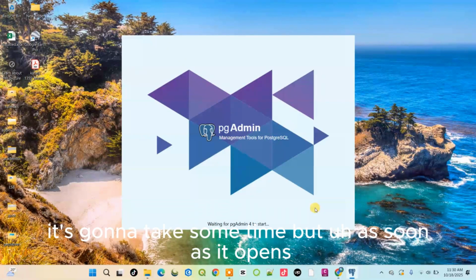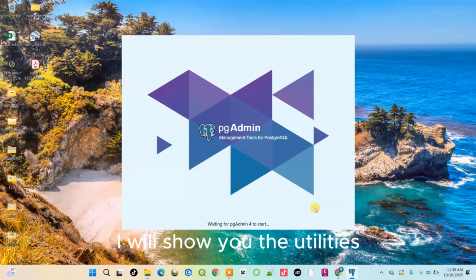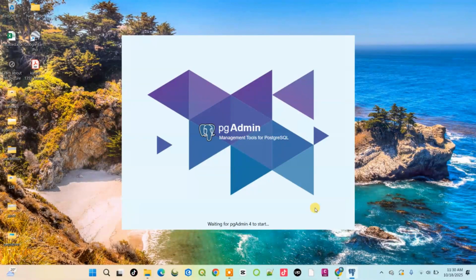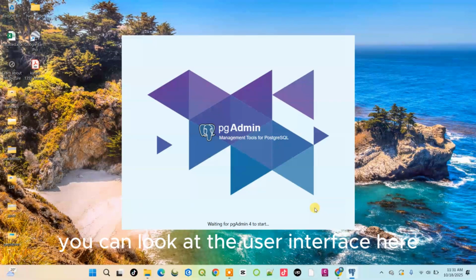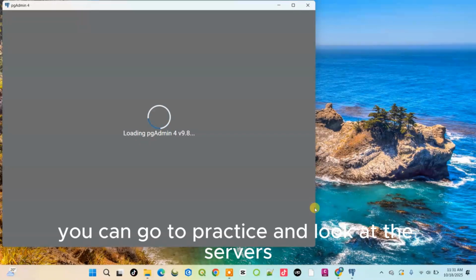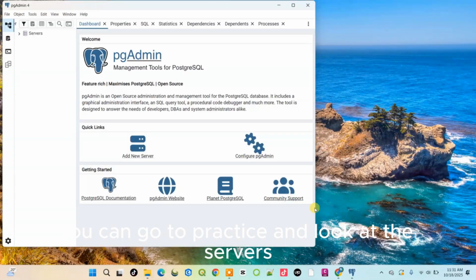Gonna take some time, but as soon as it opens, I will show you the utilities and packages that have been installed. You can look at the user interface here. So when you click here, you can go to properties and look at the servers.